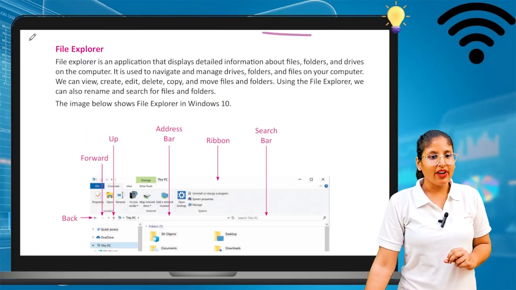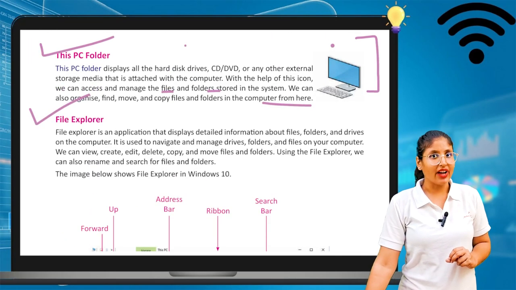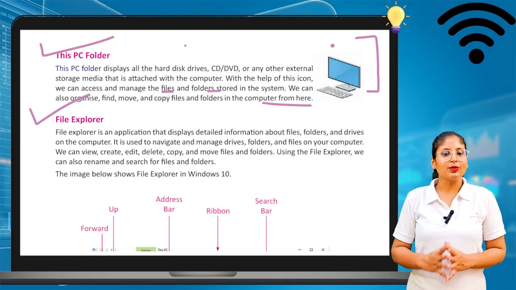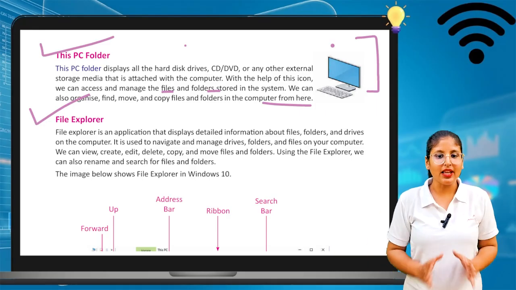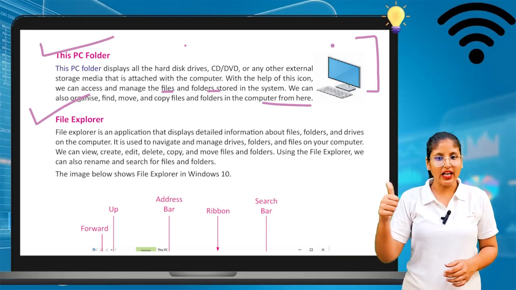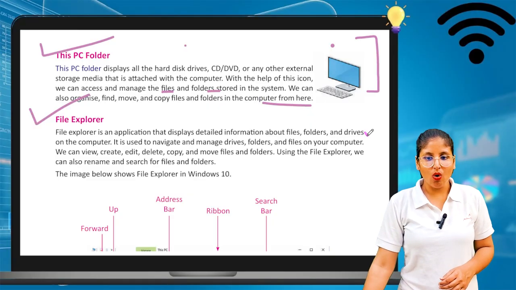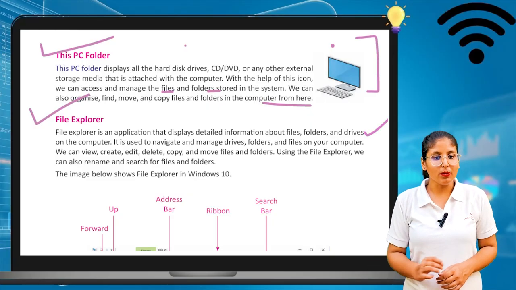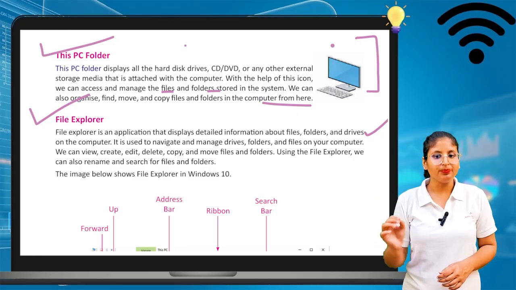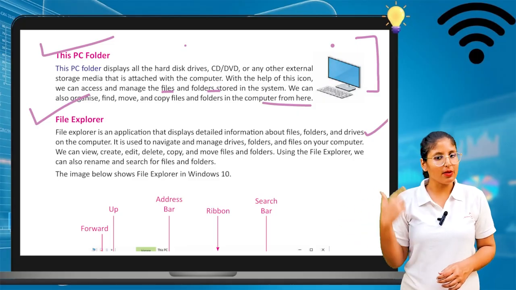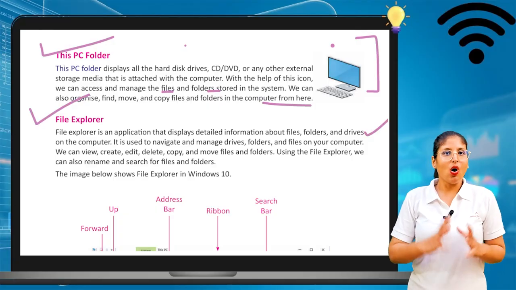Now File Explorer. File Explorer is an application that displays detailed information about files, folders and drives on the computer. So we can get all this information. What information can we get from File Explorer? About the files, about the folders, about the drives on the computer.